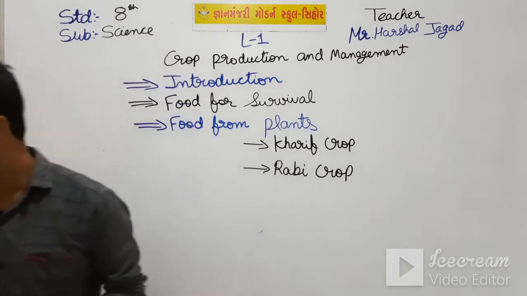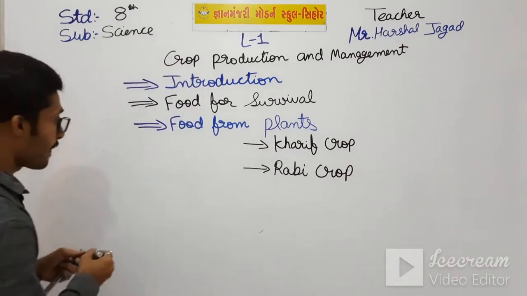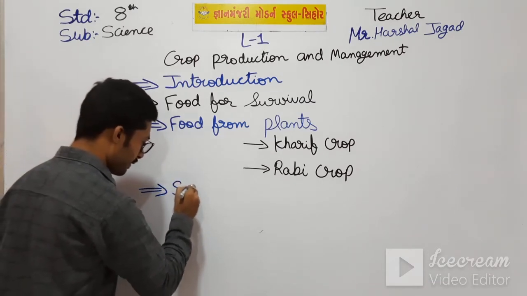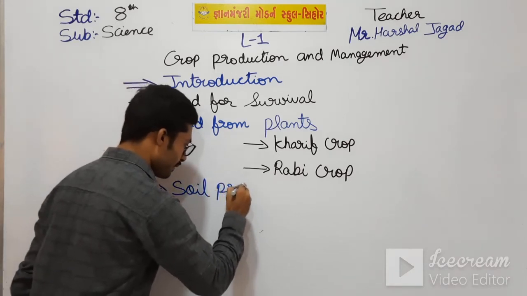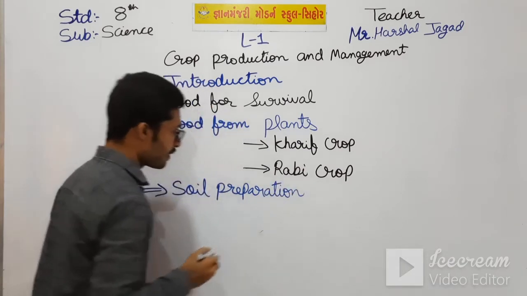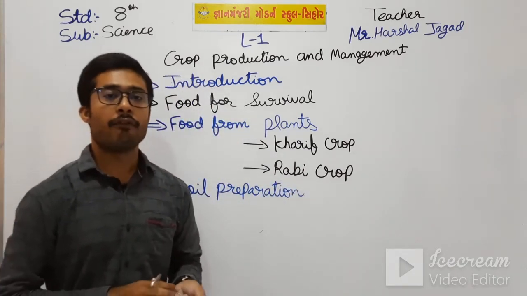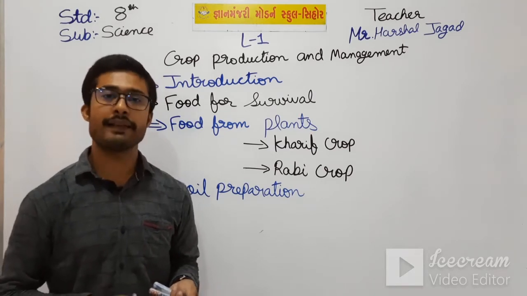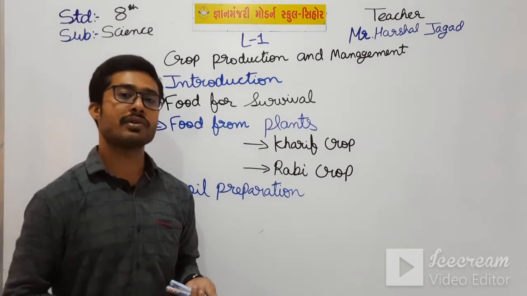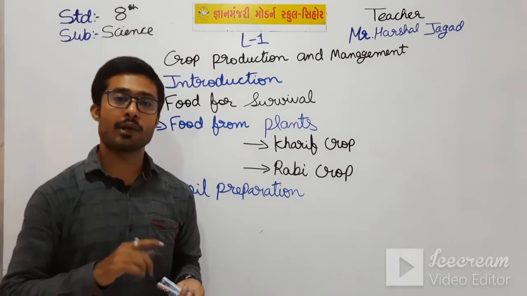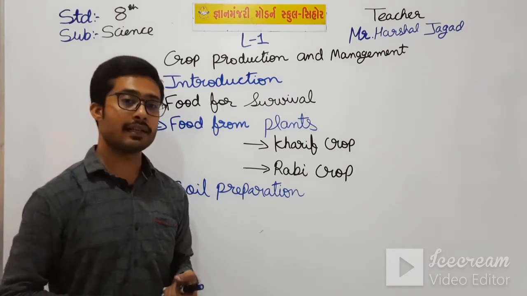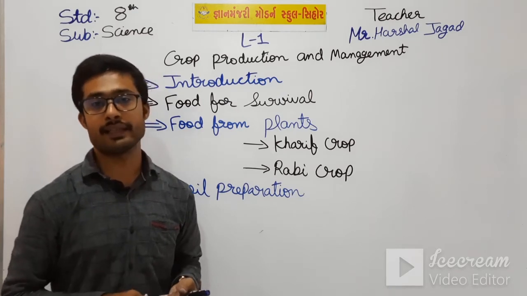The first is soil preparation. In soil preparation, first it is ploughed, then leveled, and then fertilized. For ploughing, a ploughshare or a tool attached to the tractor is used. In leveling, a tool is also used, attached to the tractor.